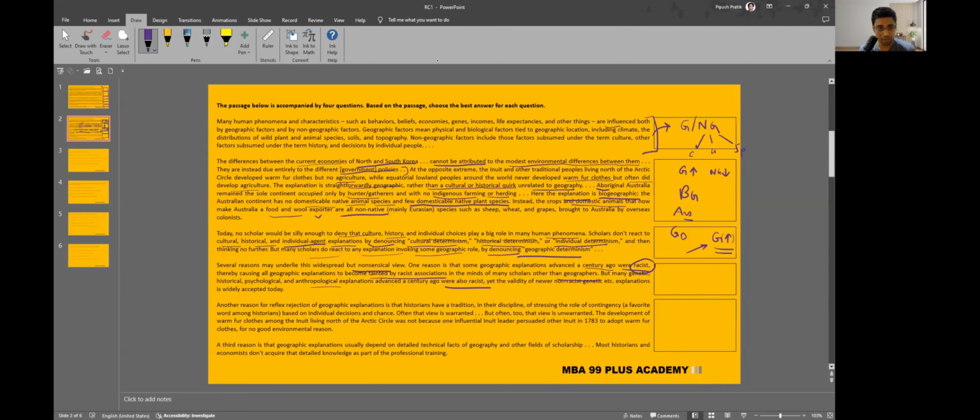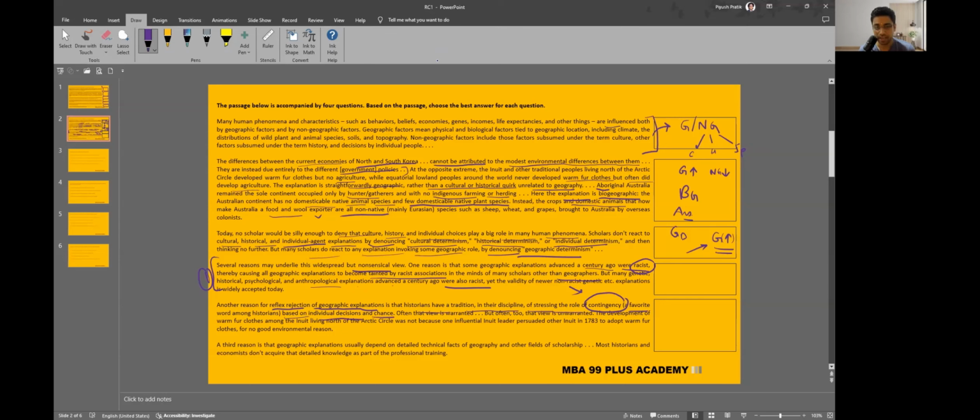That's the first reason he's discussing. Another reason for reflex rejection of geographic explanations, so the author basically has a problem with scholars rejecting geographical explanations, is that historians have a tradition in their discipline of stressing the role of contingency, a favorite word among historians. I don't know the meaning of this word as of now, but that's okay. It is based on individual decisions and chance.